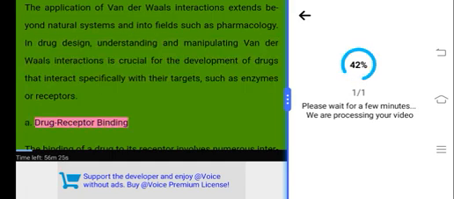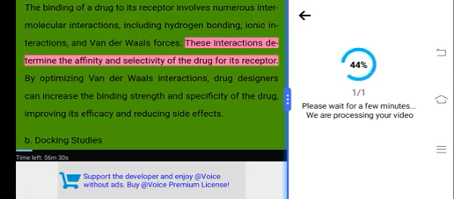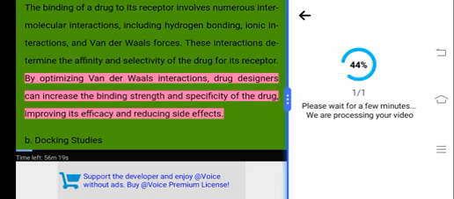A. Drug receptor binding. The binding of a drug to its receptor involves numerous intermolecular interactions, including hydrogen bonding, ionic interactions, and van der Waals forces. These interactions determine the affinity and selectivity of the drug for its receptor. By optimizing van der Waals interactions, drug designers can increase the binding strength and specificity of the drug, improving its efficacy and reducing side effects.